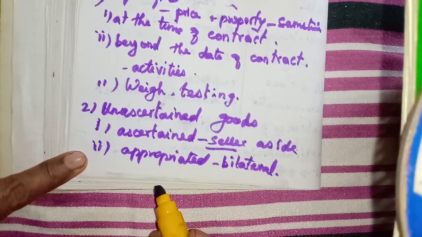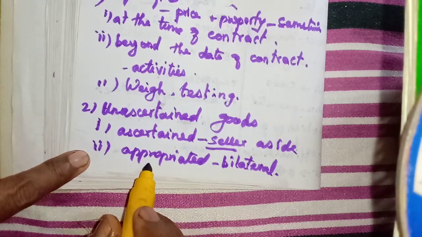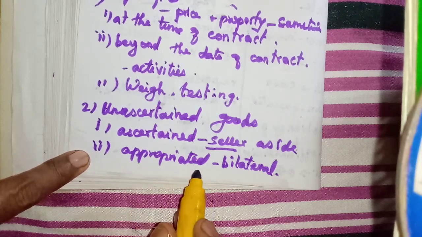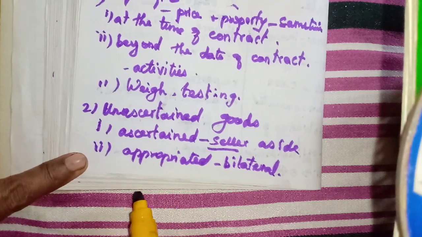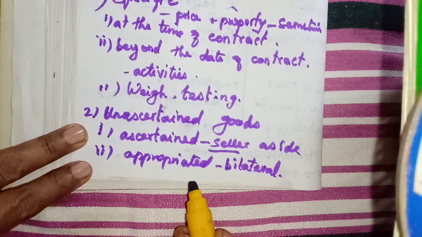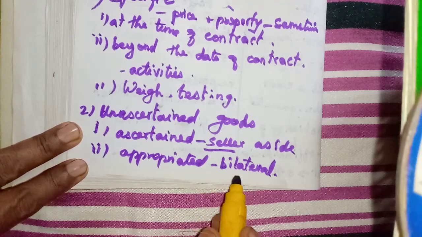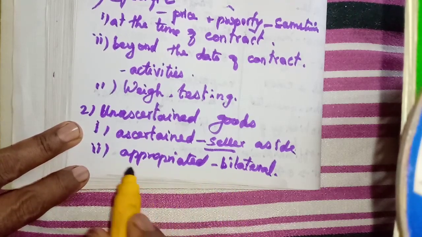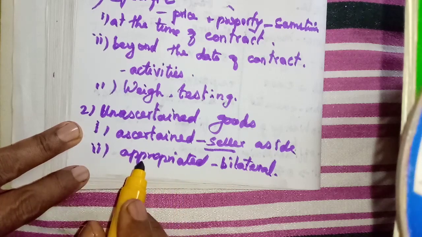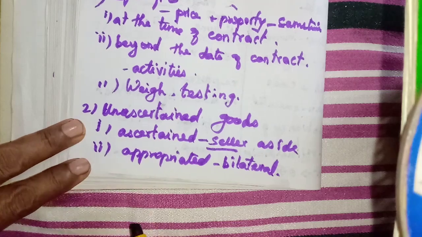Once the appropriation gets over, the ownership is also transferred to the buyer. He has agreed, everything I have agreed with this one, then he has selected a particular car. Once that appropriation gets over, the title to goods, or that ownership, is transferred to the buyer.